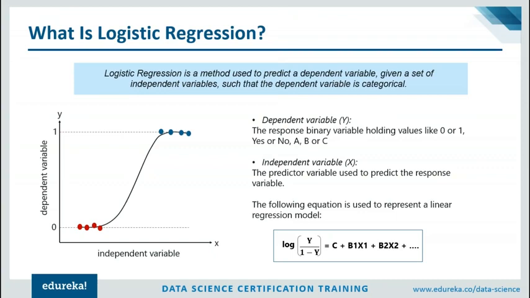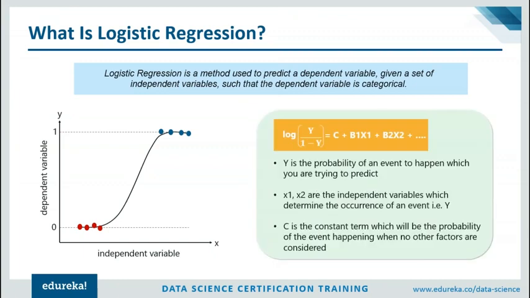Now, let's discuss a little bit about the math behind logistic regression. First of all, if you look at the graph, you can see that it's not a linear line. Instead, it is a curve. This curve is called the S curve or the sigmoid curve. The sigmoid curve maps the relationship between the dependent and independent variable for logistic regression.